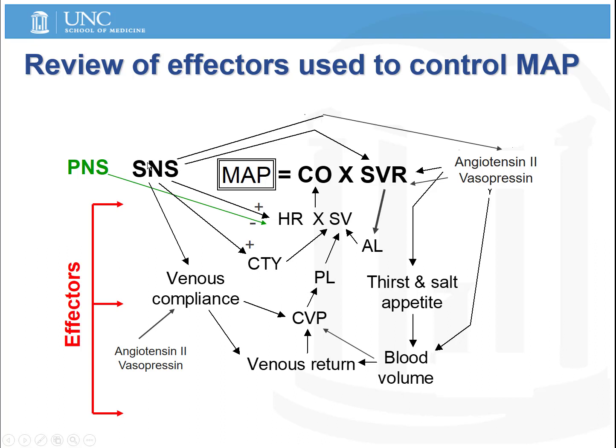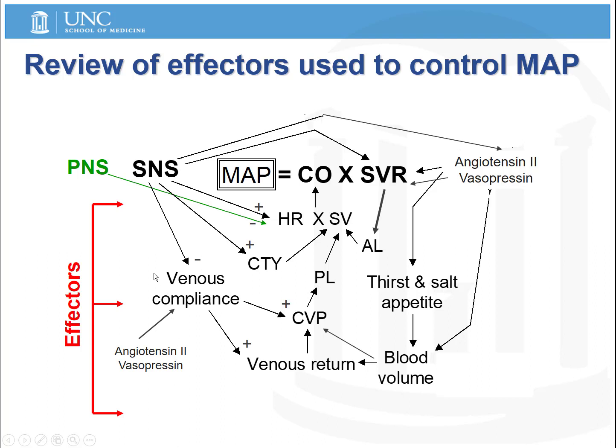The sympathetic nervous system also acts on the smooth muscle of the veins, decreasing their compliance, ultimately resulting in an increase in venous return and an increase in the central venous pressure. And because preload is dependent upon this central venous pressure, when central venous pressure increases, preload also increases.